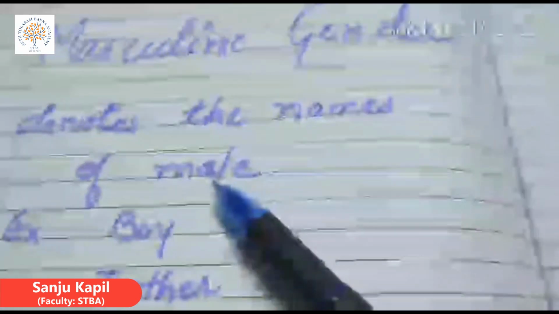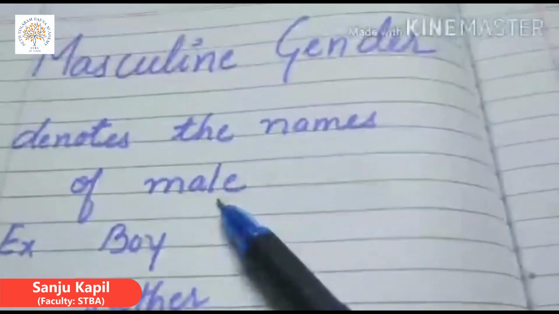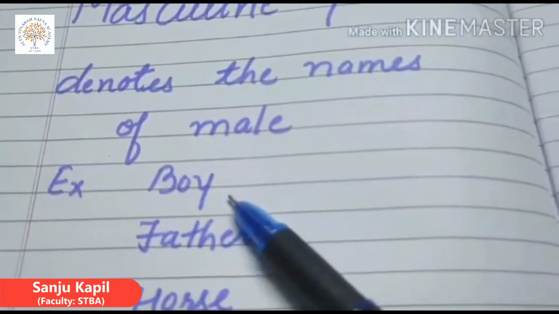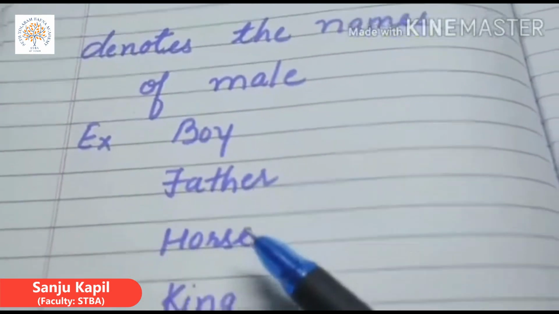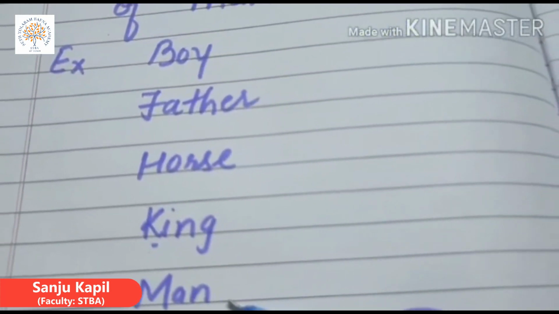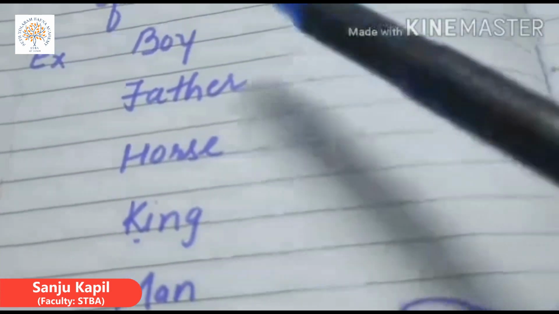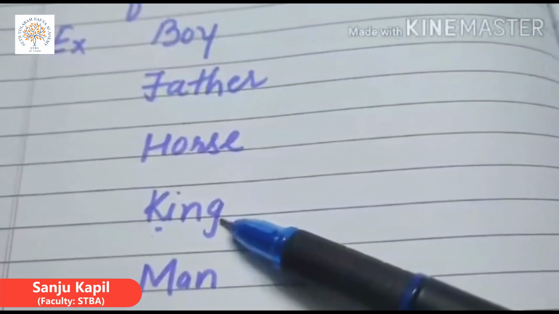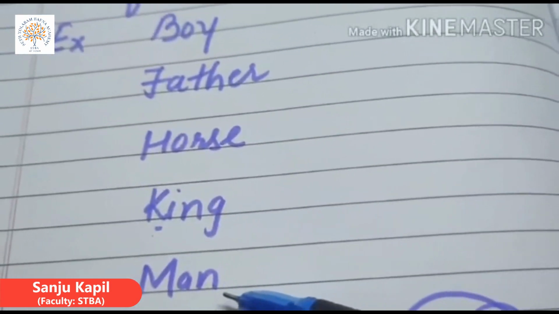What is masculine gender? Masculine gender denotes the names of male. For example, boy, father, horse, king, man, and many more.